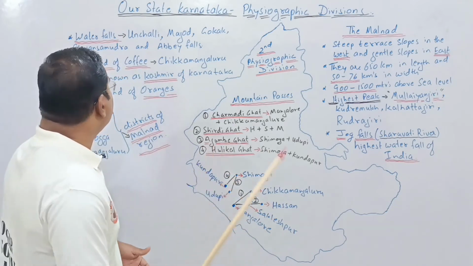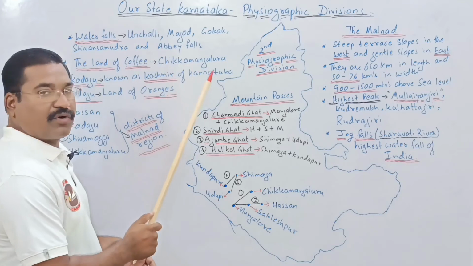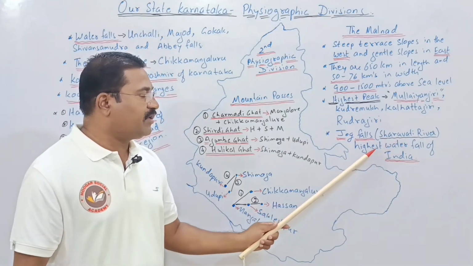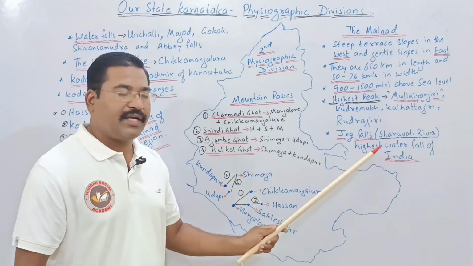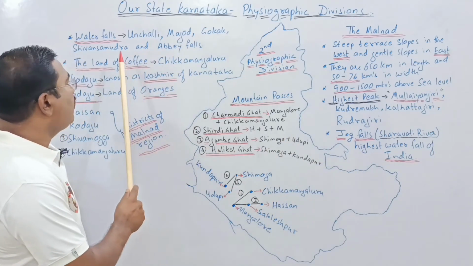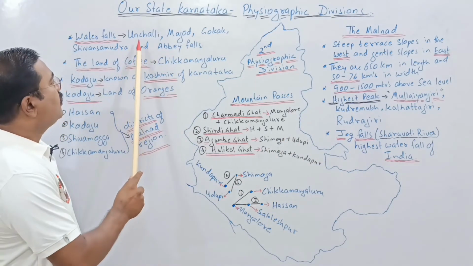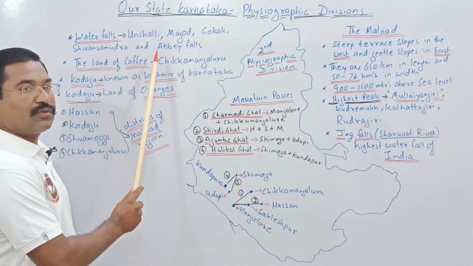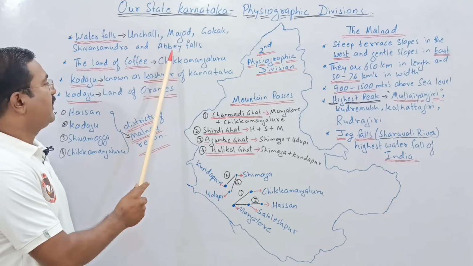Moreover, apart from this, here we see many waterfalls. In the first part we said Jog Falls on the Sharavati river, which is the highest waterfall of India. Apart from that, many more waterfalls are there: Unchalli Falls, Magod Falls, Gokak Falls, Shivanasamudram and Abbe Falls.